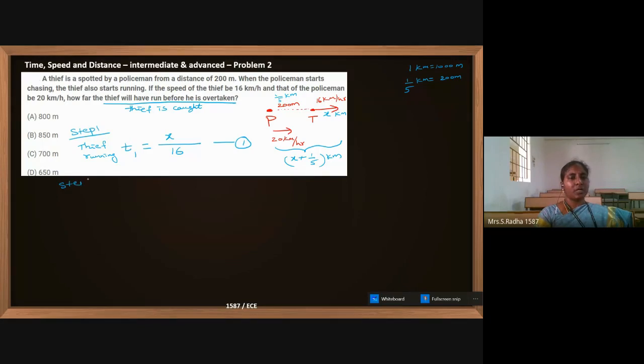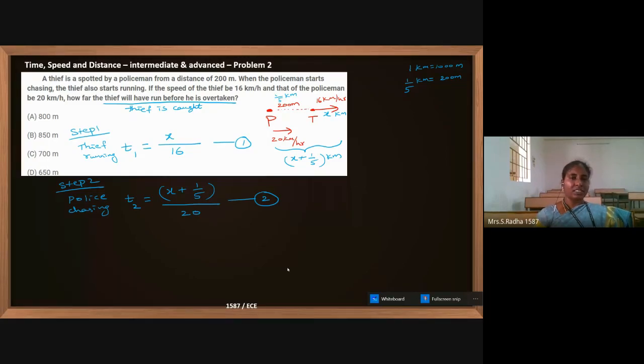Now step 2. The policeman is chasing, and this chasing happens for t2 time. The distance he is running, chasing, is x plus 1 by 5, and his speed is 20 kilometer per hour. Distance I am taking in kilometer, speed also in kilometer per hour.